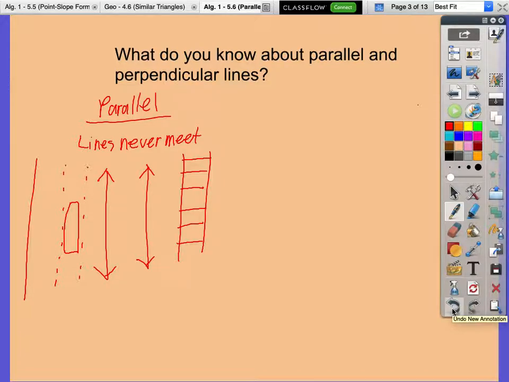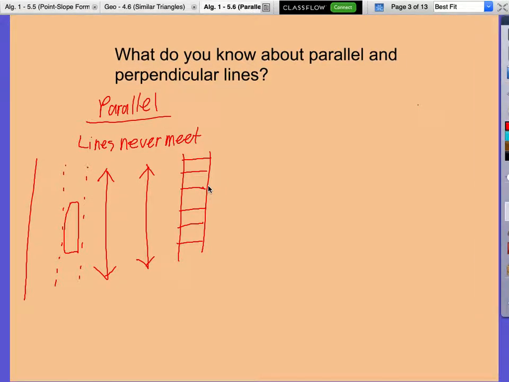This could also be like a ladder. The two sides of one ladder will never meet. If you hold out your hands forward, they're never going to meet. But if we go this way, they might. If we go straight forward, they won't. Those lines over there on my sideboard with the tape would be parallel. They're never going to meet if you keep going on forever, assuming I got them straight.